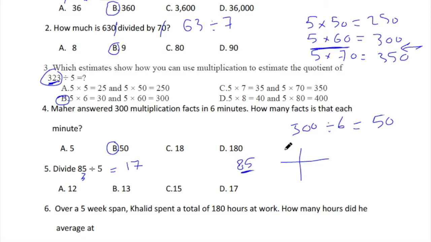Of course, we can take 50. Now 85 minus 50 equals 35. Now 50 divided by 5 equals 10, and 35 divided by 5 equals 7, so the total will be 17. So the answer will be D, 17.